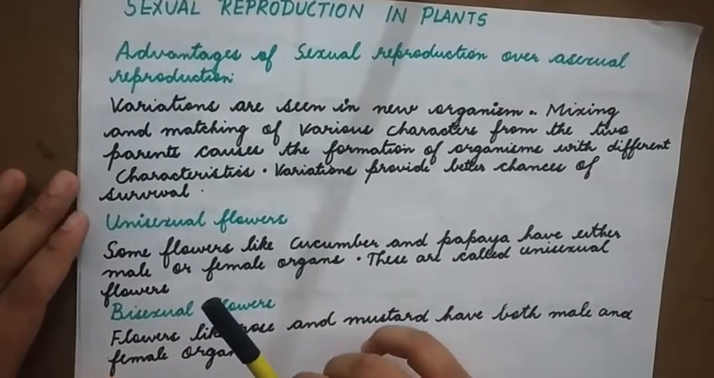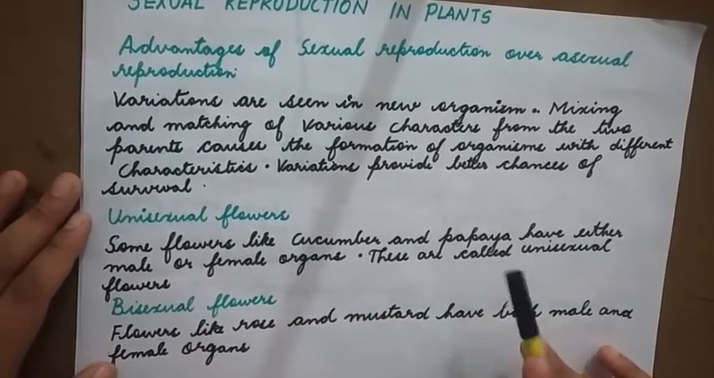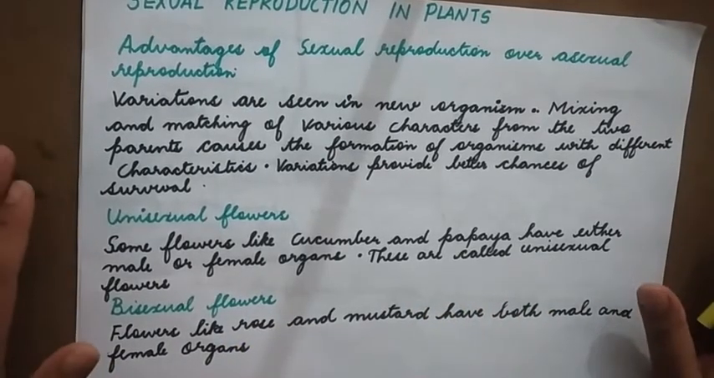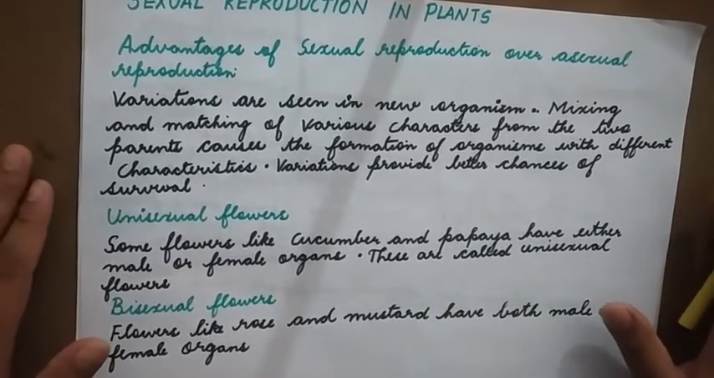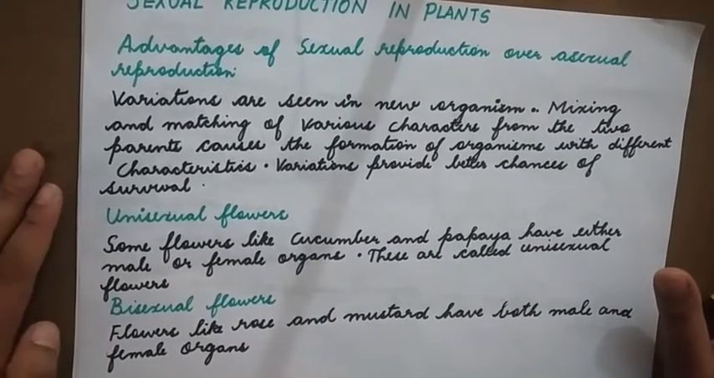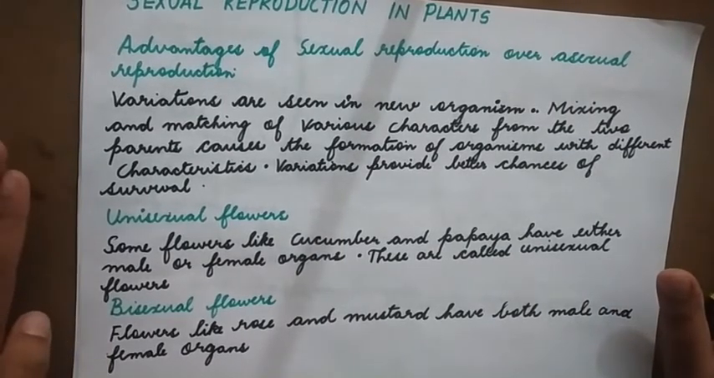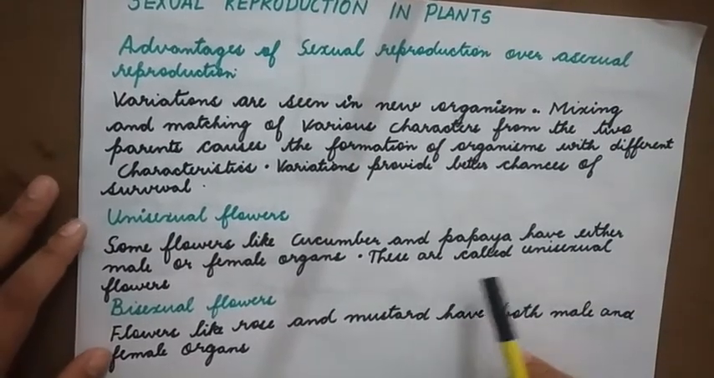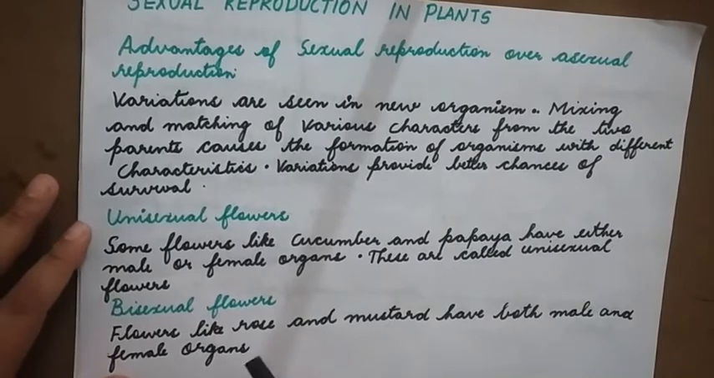Unisexual flowers. Some flowers like cucumber and papaya have either male or female organs. It means they have either a male reproductive structure or a female reproductive structure. They don't have both male and female reproductive structures in the same flower. So these are called unisexual flowers.